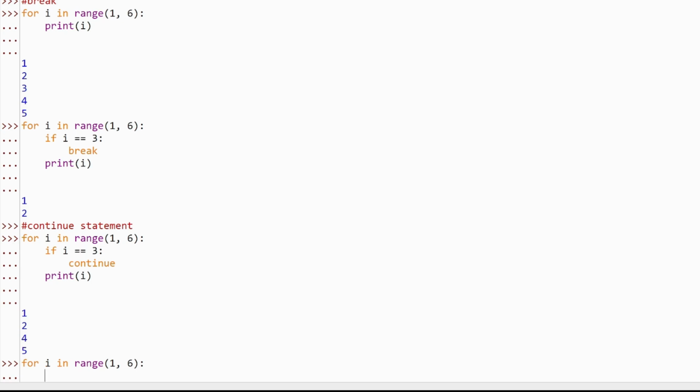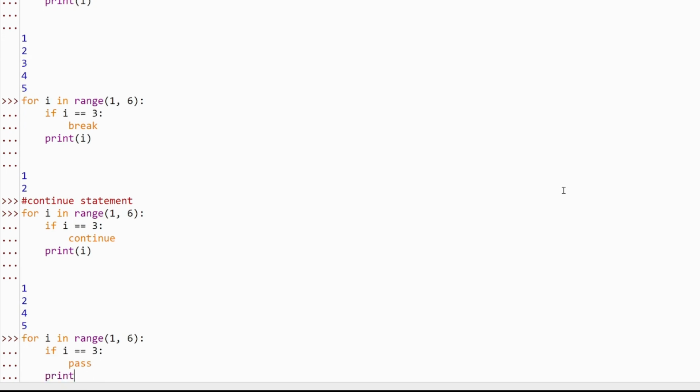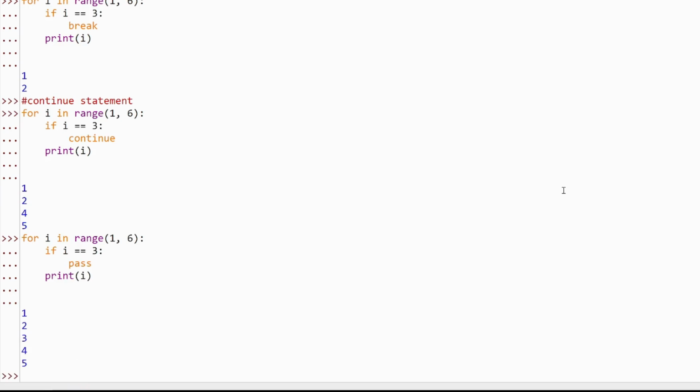Now, if i double equal to 3, then pass, print i. Still it will work as it is: 1, 2, 3, 4, 5. Whenever you want to put a condition later, you can remove this pass and put break or continue, or further if conditions can be added.